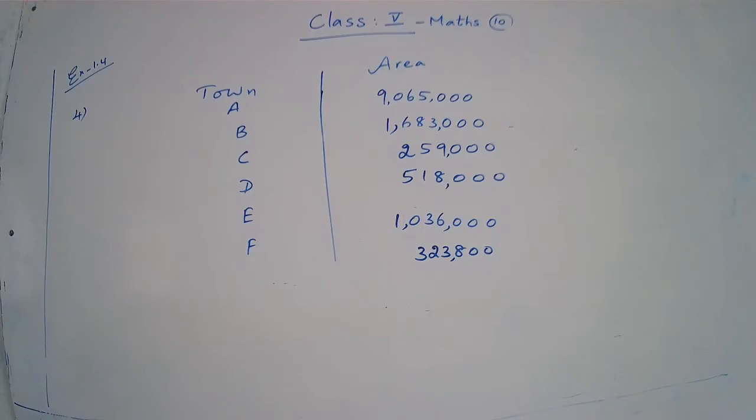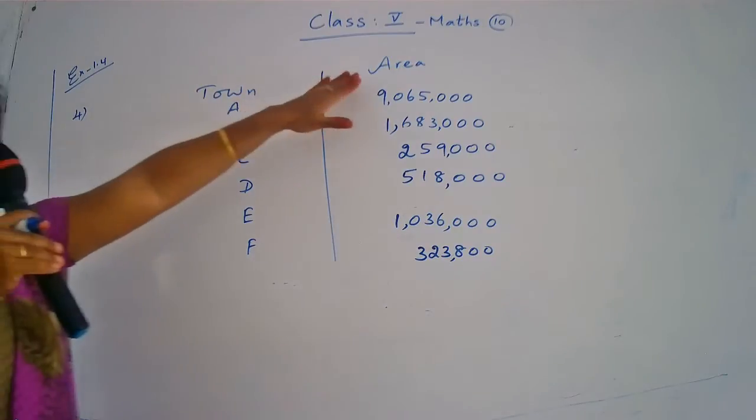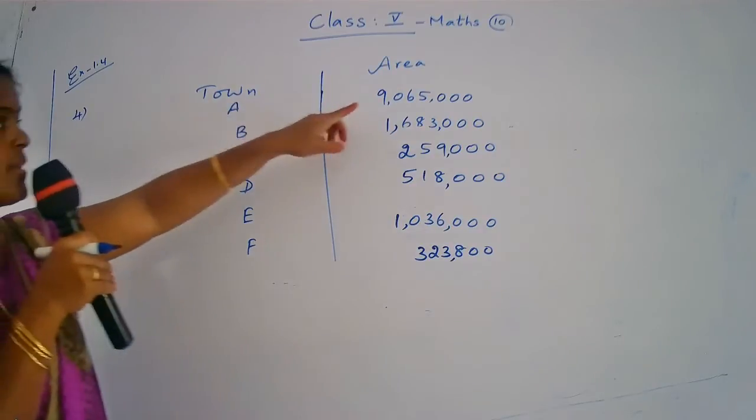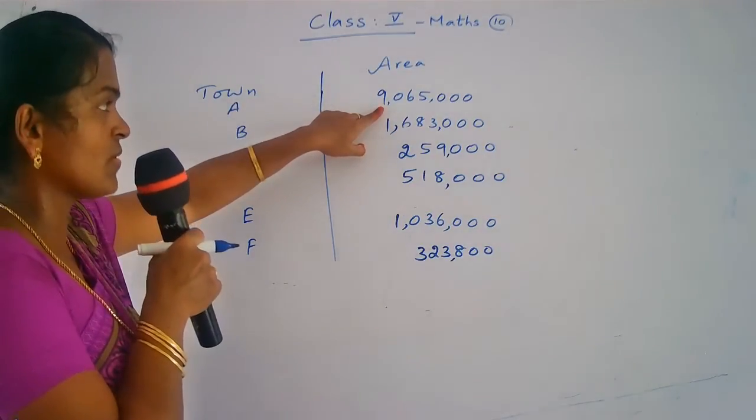And one more question also there. Write the name of the town alongside, okay? Now you see that two columns are there. First column is town and another column is area. Now all of you look at the board. Town, area. First, town A. The name of the first town is A. That area is how much?